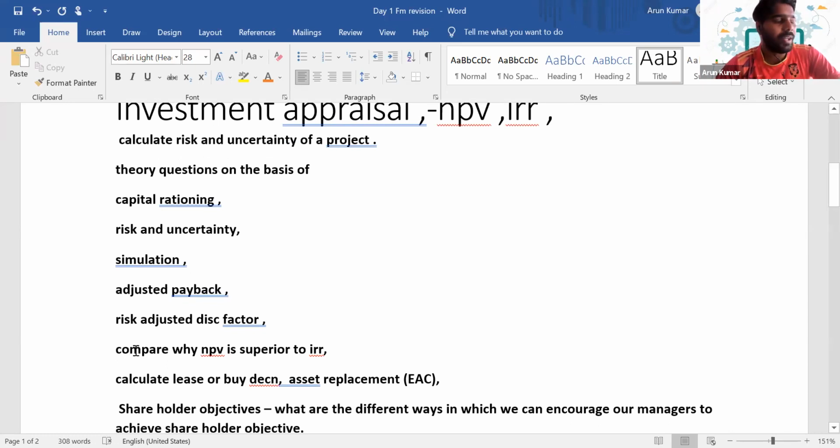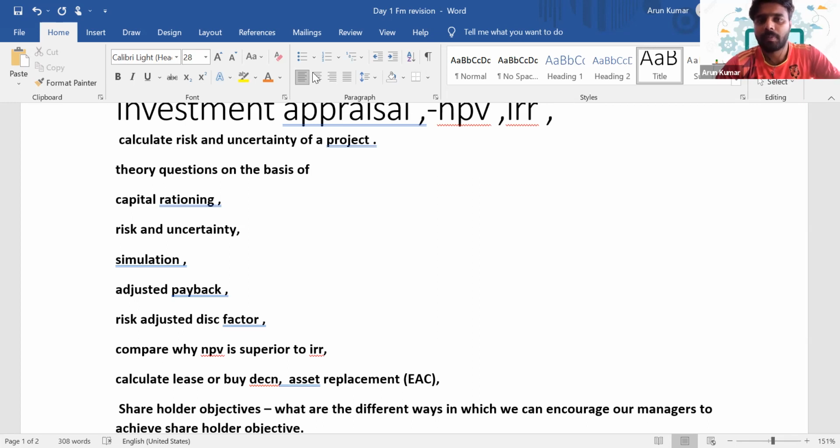Then whenever we have got multiple results, such as a result using NPV, a result using IRR, a result using payback, as well as a result using ROCE, these are the four main methods that we use to appraise a project, right? Which model should we actually select? Which result should we rely on? Is it the result you have got using NPV or IRR or payback or ROCE to ultimately make a decision? Which one should we rely on?